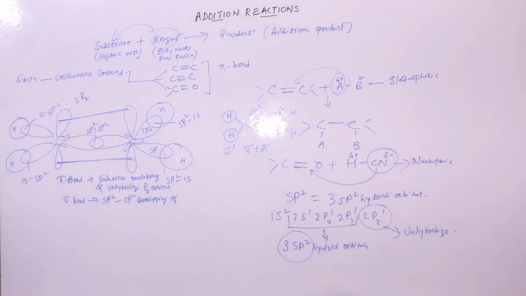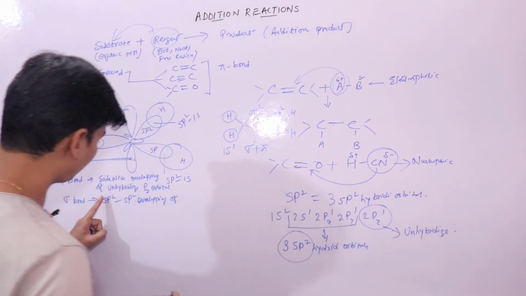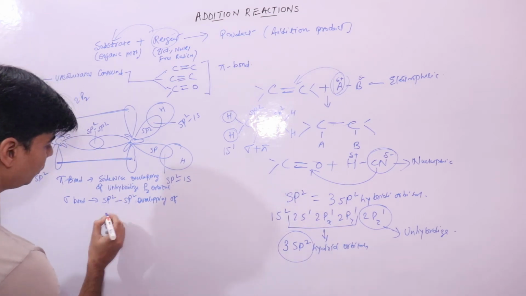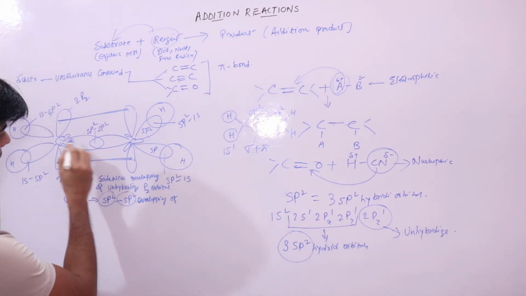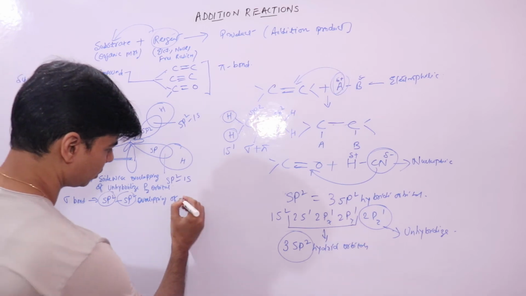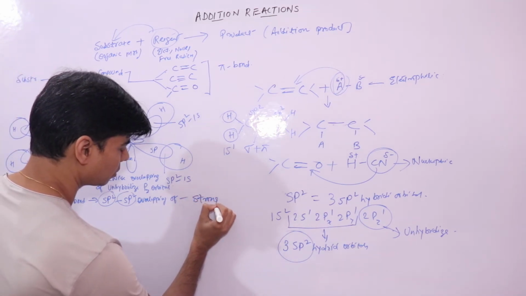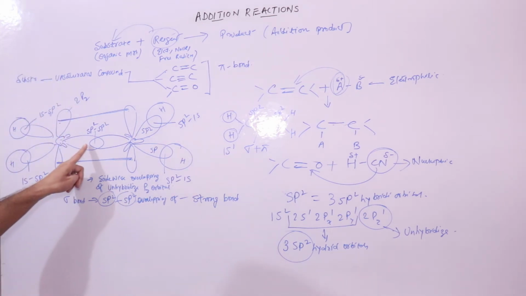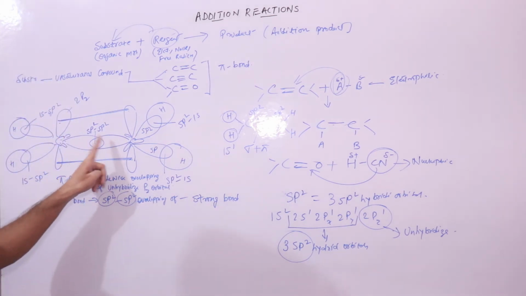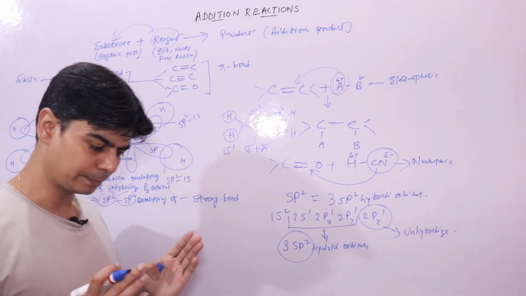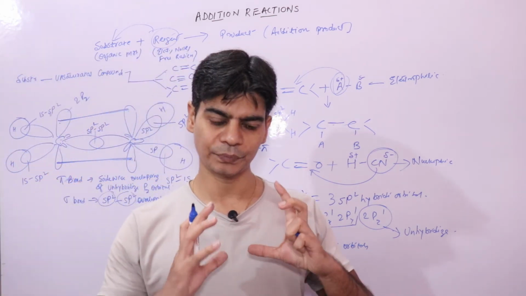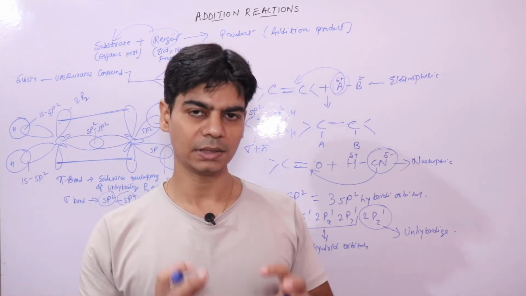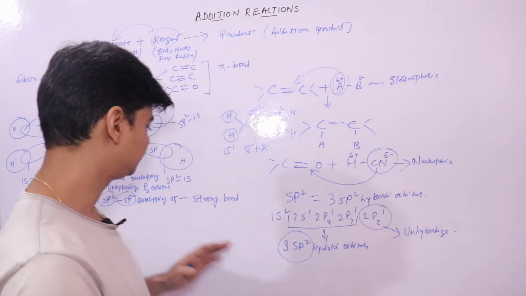Now if we talk about this sigma bond, this is a strong bond, because it is formed by head-on overlapping of these two orbitals, and we know that head-on overlapping is a complete kind of overlapping, the overlapping is more. That is why the bond formed is a strong bond.